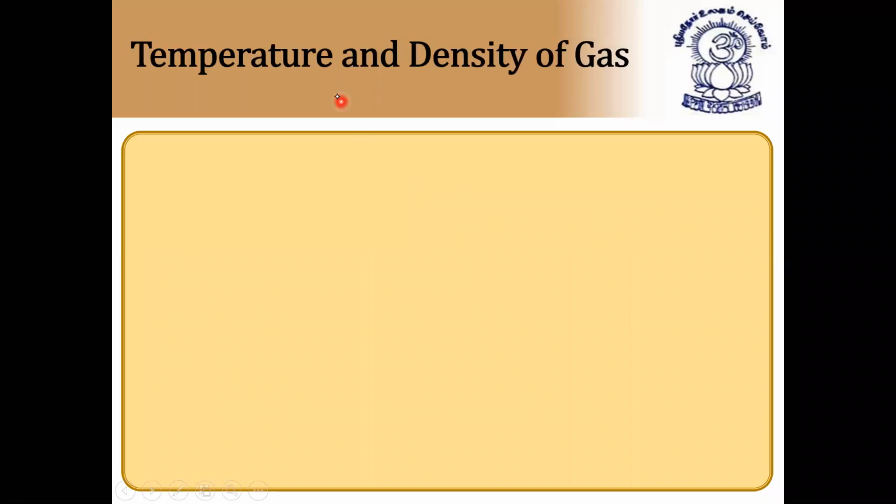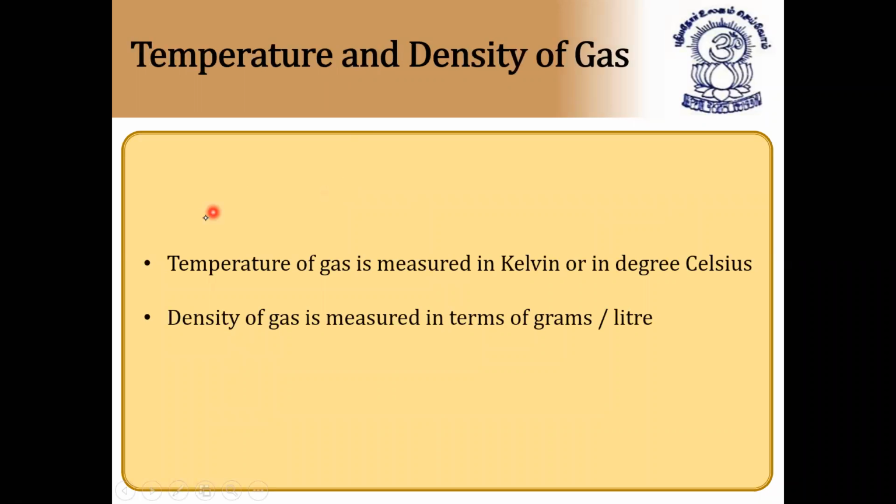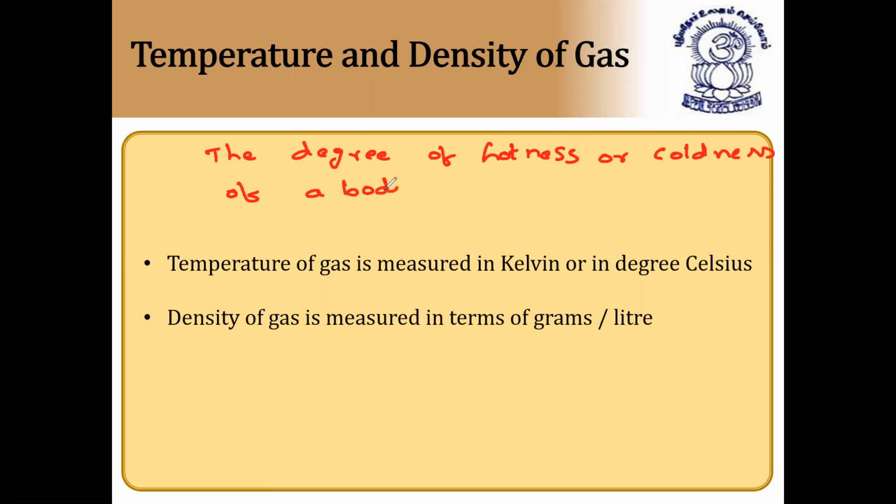Next measurable property, temperature and density. So the degree of hotness or coldness of a body is called its temperature. The degree of hotness or coldness of a body is called its temperature.